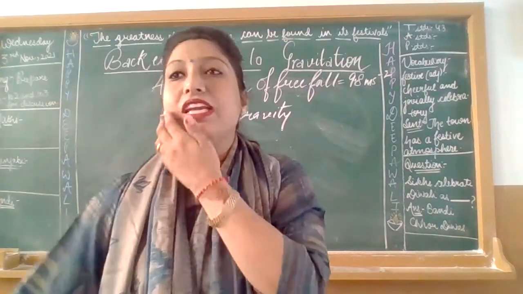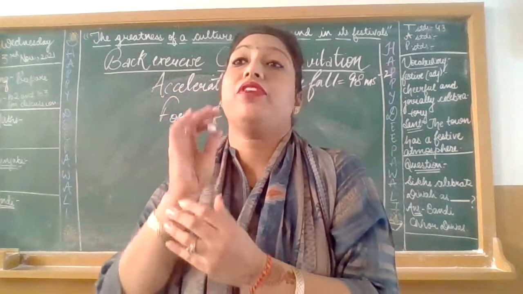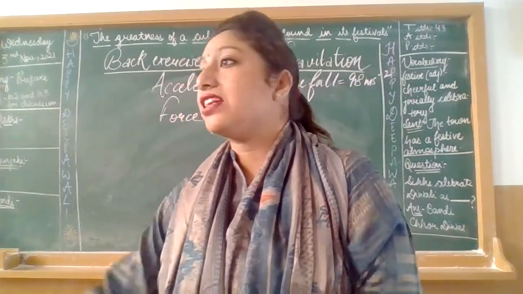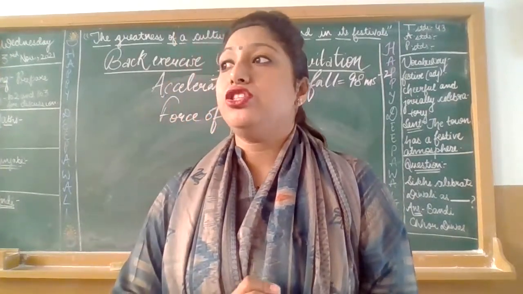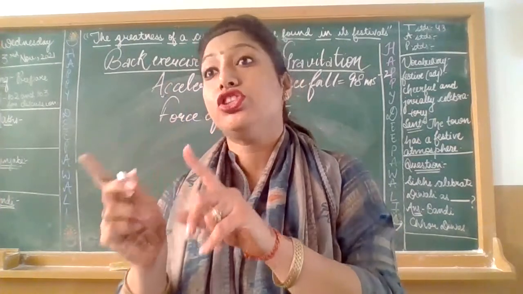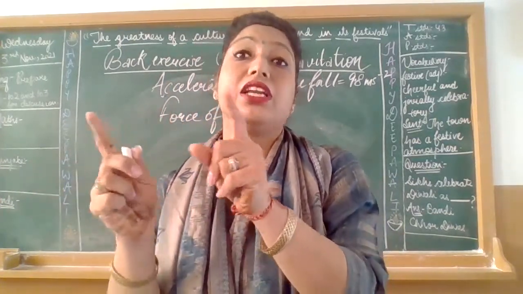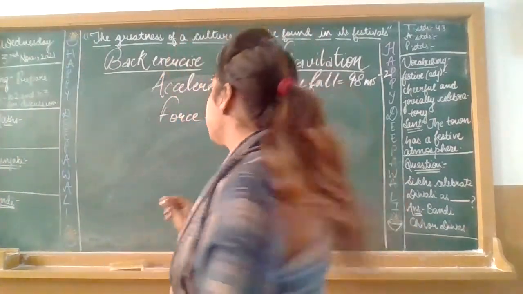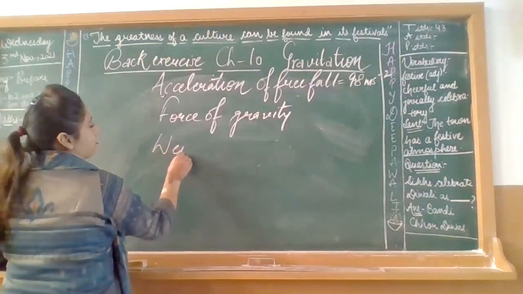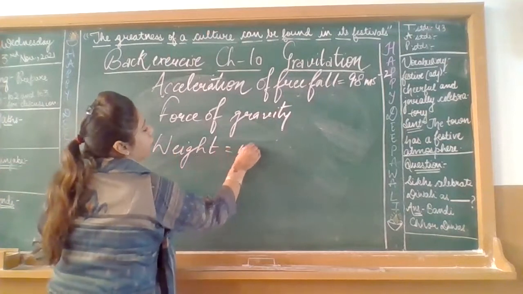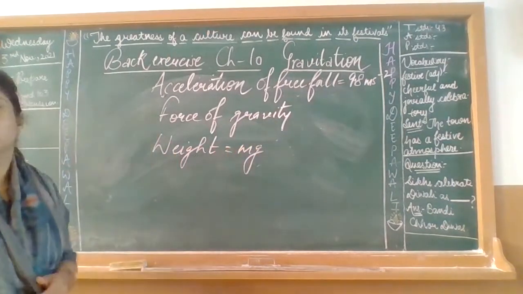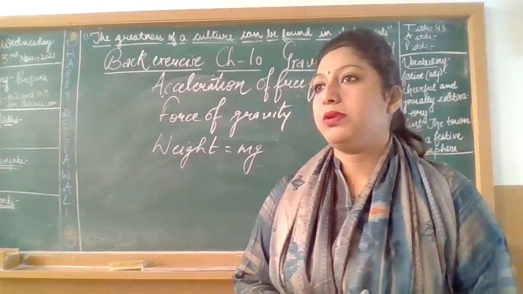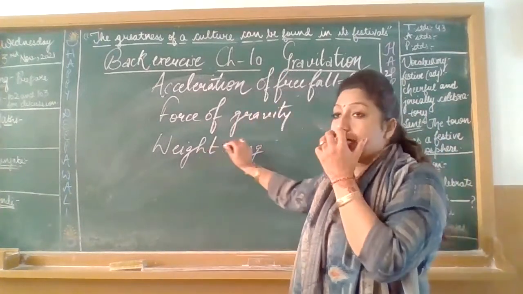No. So obviously if the gold weight is not the same, that is because of acceleration due to gravity. The weight is dependent upon m into g. W is equal to m into g. So if g is different, then automatically the weight of gold must also be different. So please write down. Start your answer with weight is equal to mg.